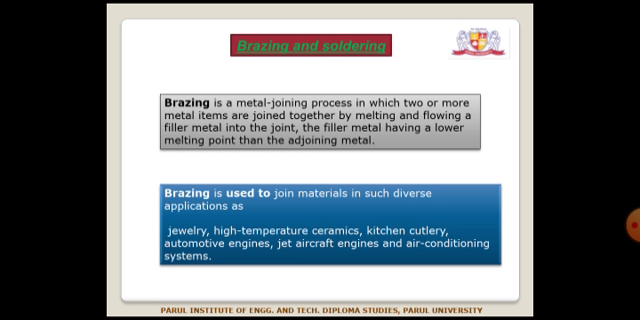Another non-arc welding process is brazing and soldering. Brazing is a metal joining process in which two or more metal items are joined together by melting and flowing a filler metal into the joint, the filler metal having a lower melting point than the adjoining metal. Brazing is used to join materials in such diverse applications as jewelry, high temperature ceramics, kitchen cutlery, automotive engines, jet aircraft engines, and air conditioning systems.